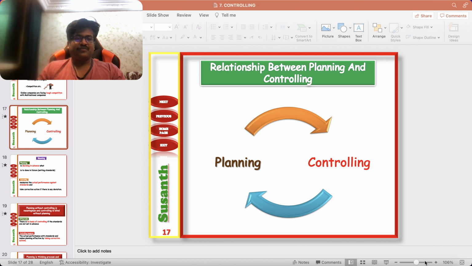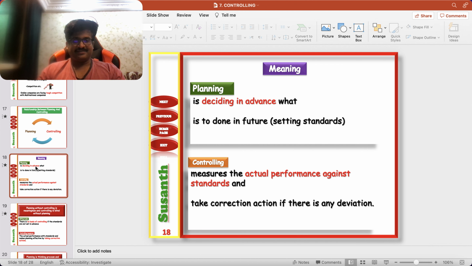So what is the relationship between the first function and the last function? We'll check it. Planning, we know, is deciding in advance what is to be done and how it is to be done. In controlling, we are setting a standard and comparing our actual performance with that standard, and we are finding whether there is any deviation. If there is, we analyze the reason for that deviation and rectify it. That is the process of controlling.